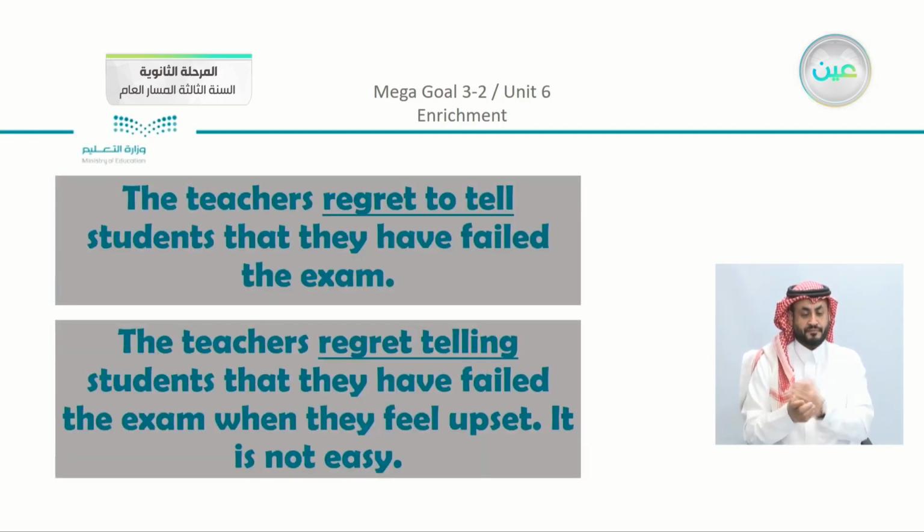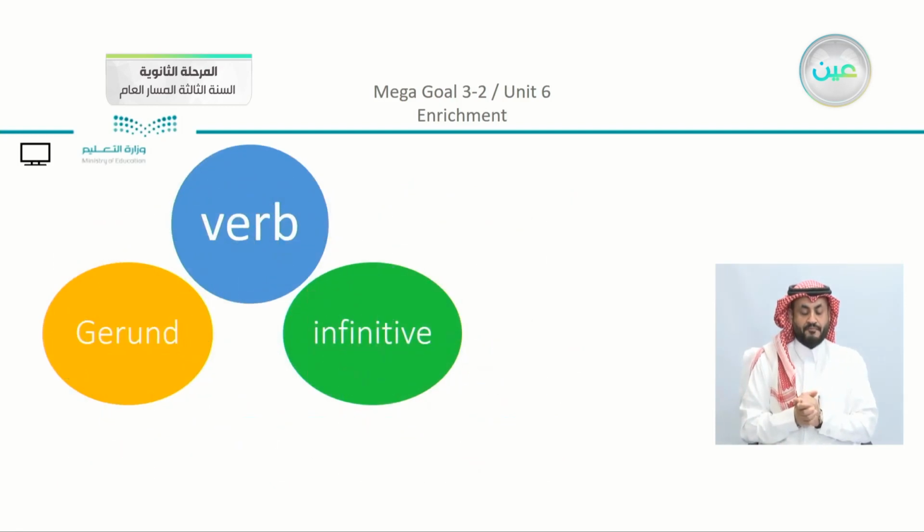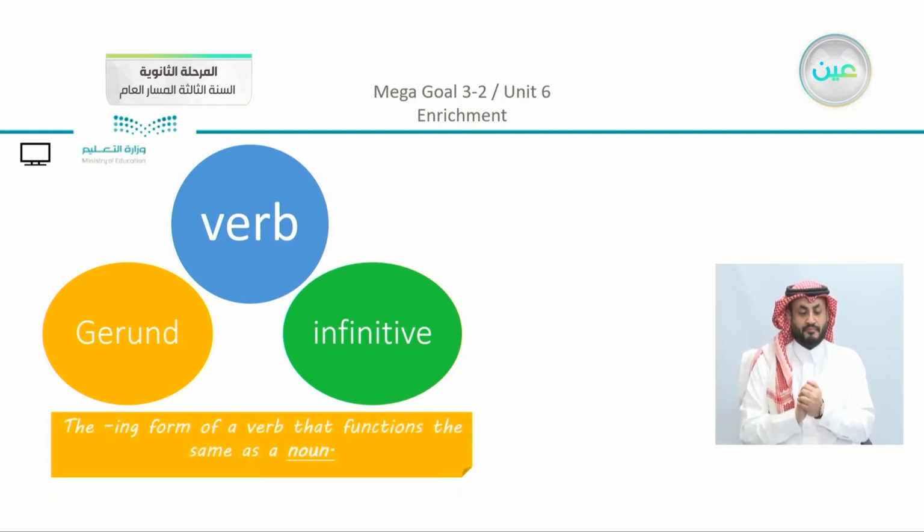Our last example has the verb regret. The teachers regret to tell students that they have failed the exam. The teachers regret telling students that they have failed the exam when they feel upset. It is not easy. So as we studied, the verb is used with the infinitive and the gerund.